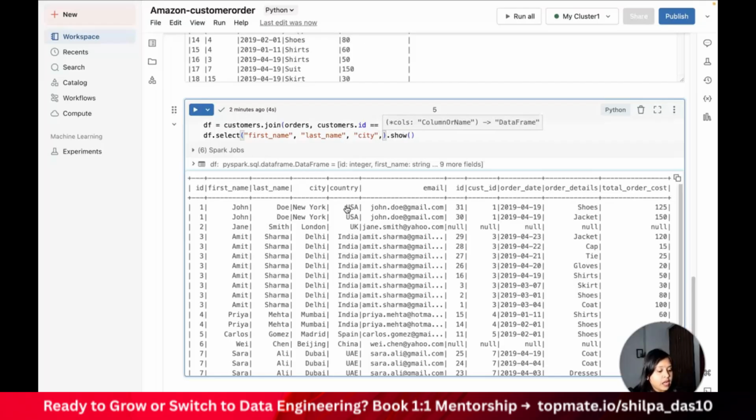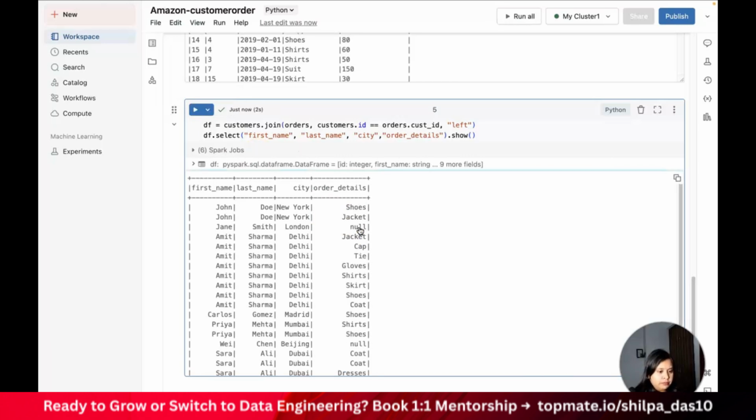And then I also need the order details. Once I do a show of this, it is going to show me the selected list of columns. Now you can also see that V is there, which was having the null value, and Jane Smith is also there, which is having the null value, right?